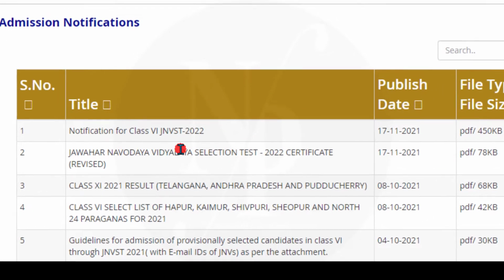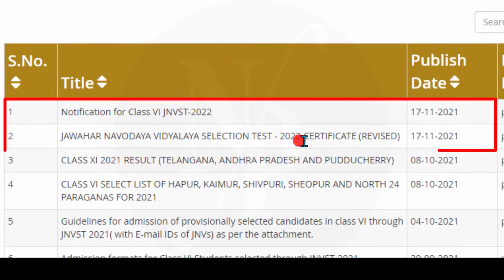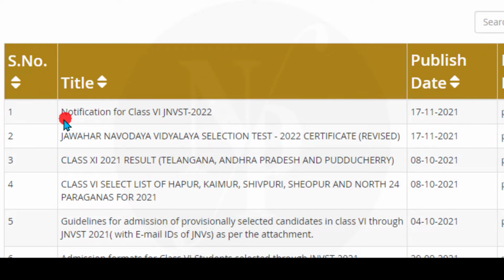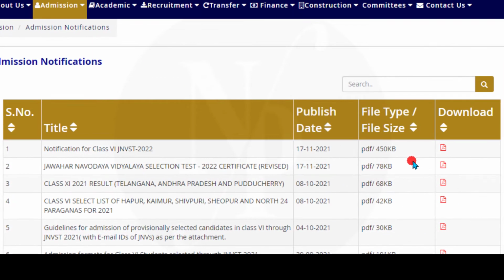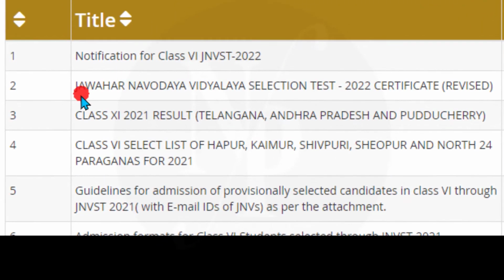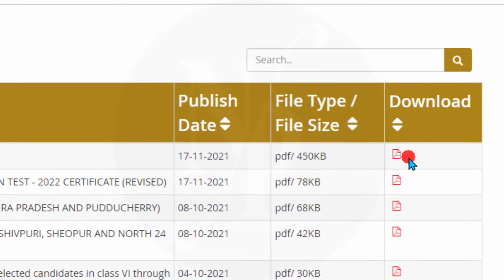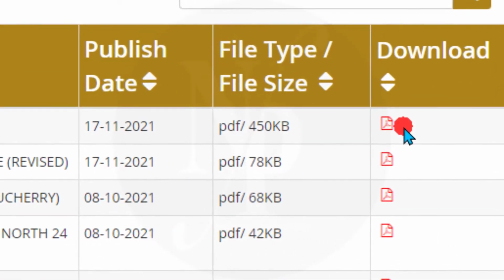Here you will find two new updates published on 17th November 2021. First of which is notification for Class 6 JNVST 2022, the PDF format of which can be downloaded by clicking on this PDF icon in the last column. And the second is Jawahar Navodaya Vidyalaya Selection Test 2022 Certificate Revised. Let us download these PDF files and know what updates NVS has given.